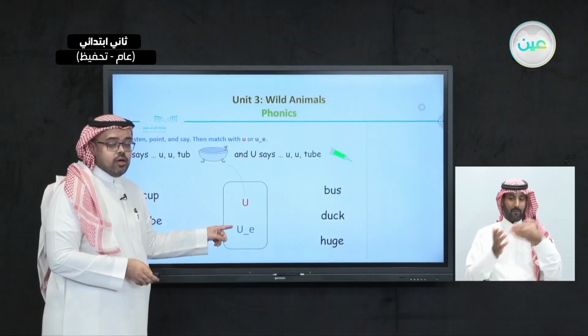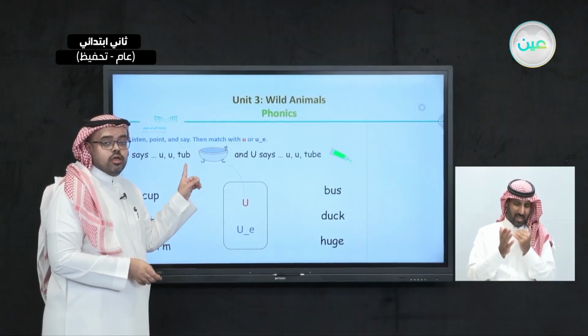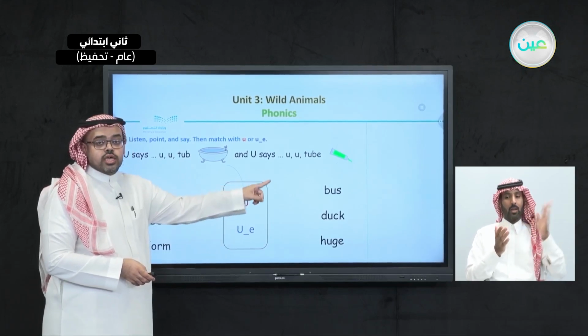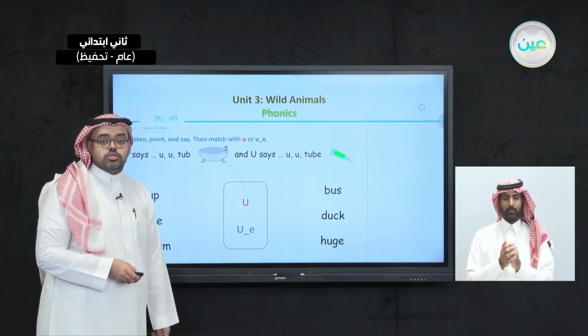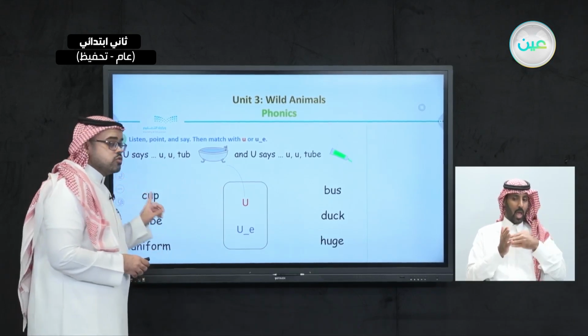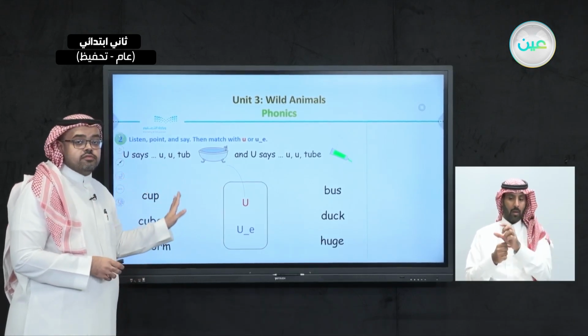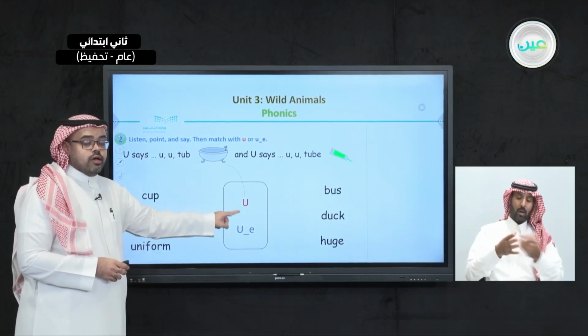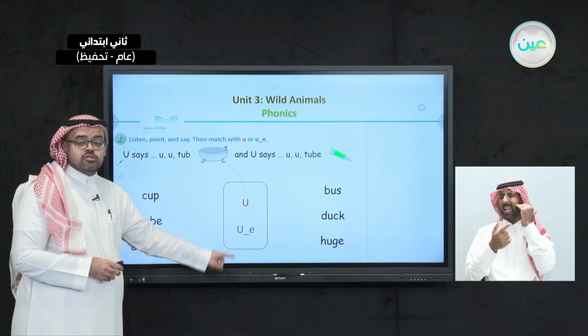The sound that can be heard in the word top, and the sound that can be heard in the word tube. So what we're going to do now is listen to each of these 6 different words, and then we need to match them to either the first sound or the second sound.